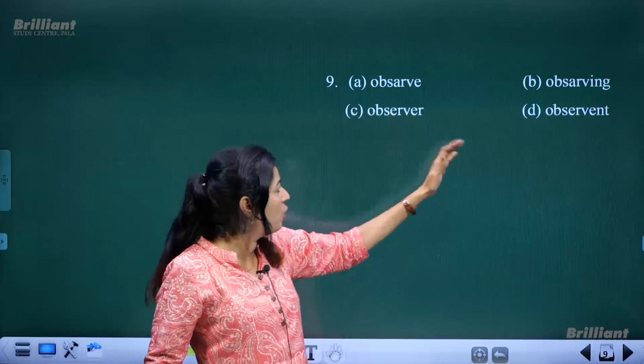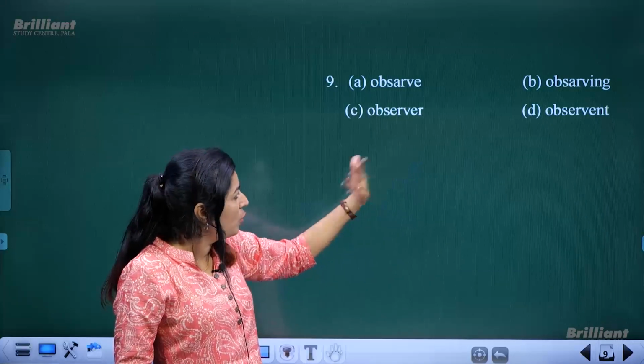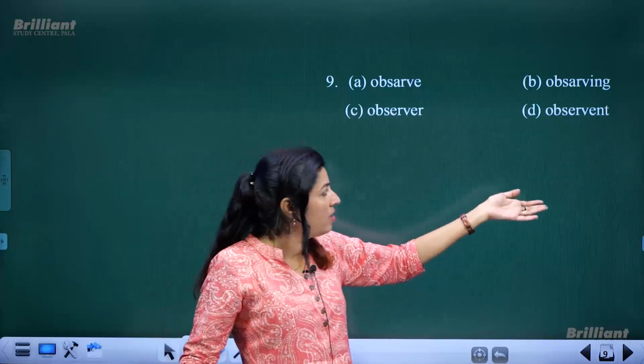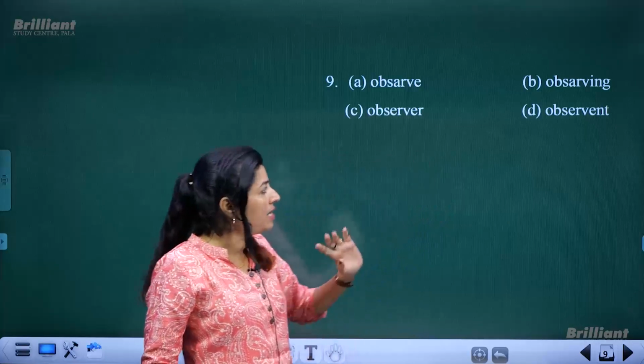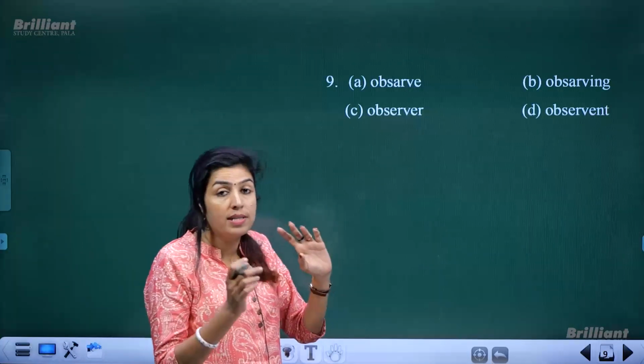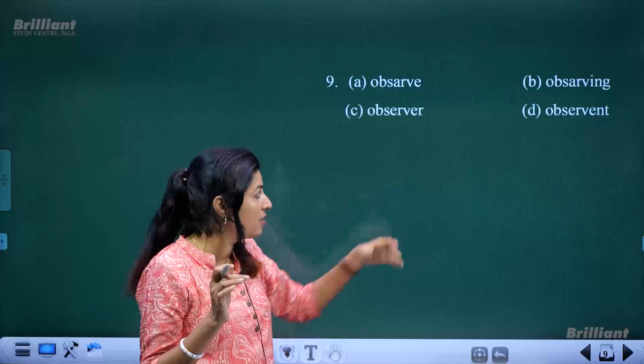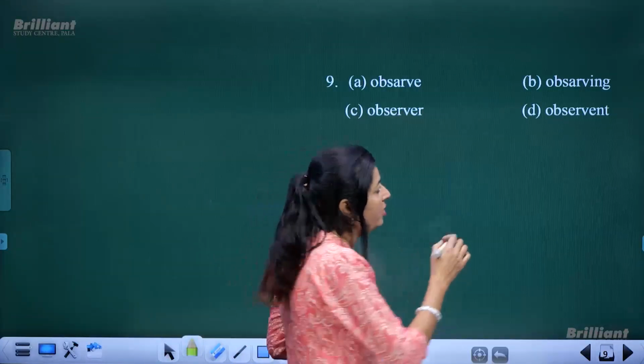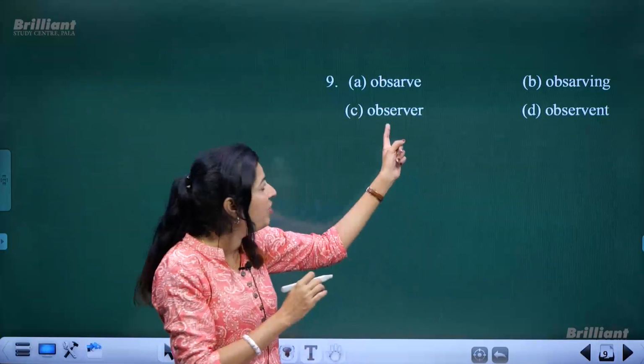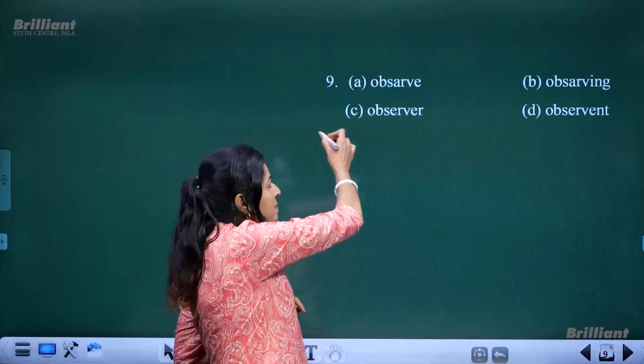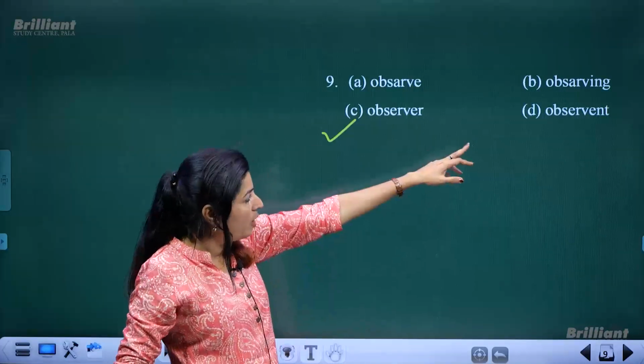Okay, observer and observant. Observer is the one who observes things. Observant is almost the same in meaning: one who is keen in watching things and understanding things is observant. Observer is with V-E-R. This is the correct spelling. But what is wrong with the spelling observant?